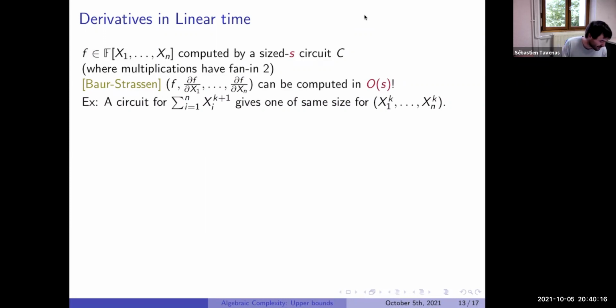An example, which will be important in the lecture for lower bounds: if we have a circuit to compute this polynomial, which is a power of elementary symmetric polynomials, we can similarly compute all the derivatives. And the derivatives of this one are quite nice, it's just this family. So if we have something smart to compute all these things, which are a bit merged, we can compute separately all these polynomials which are completely distinct. So it seems there is no way to use one to get the other.